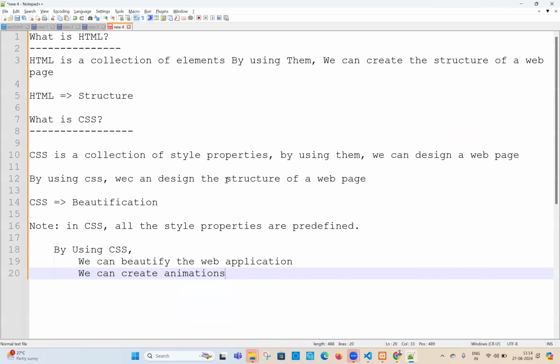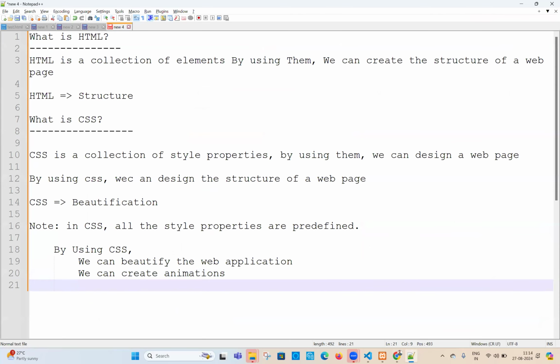But what I want to say, by using CSS, we can create animations, the type of animations we can create. And very, very important point, we can create responsive web applications. Anybody tell me, what are responsive web applications?